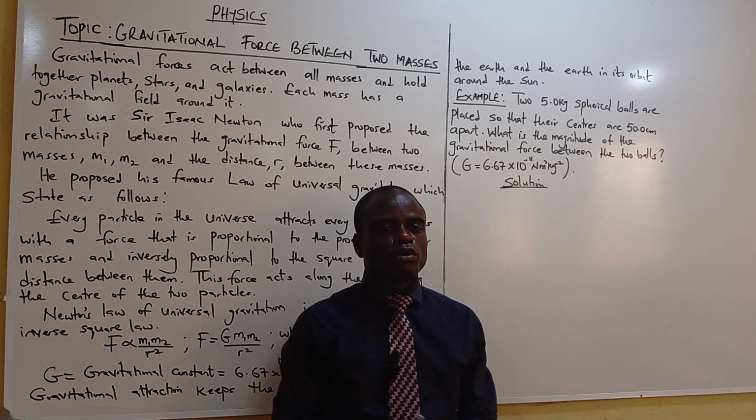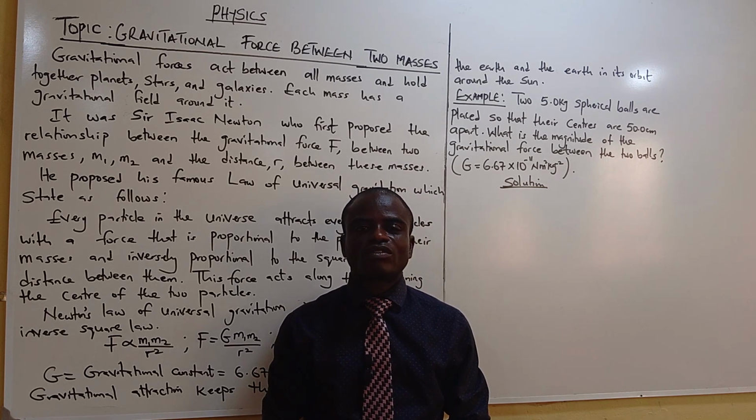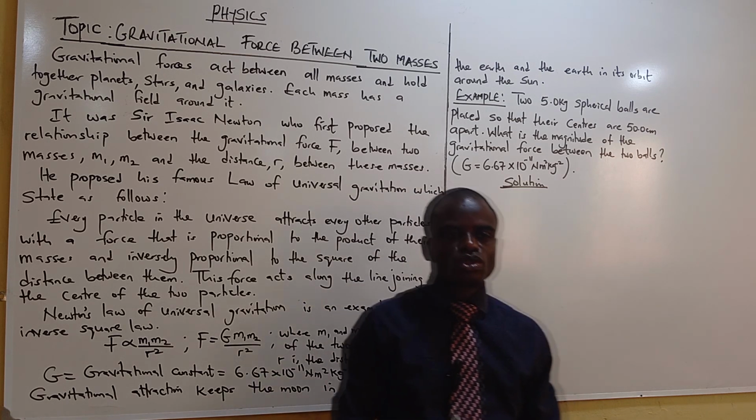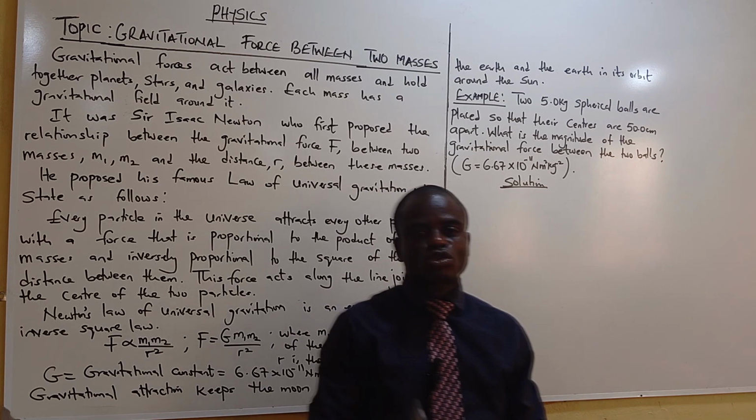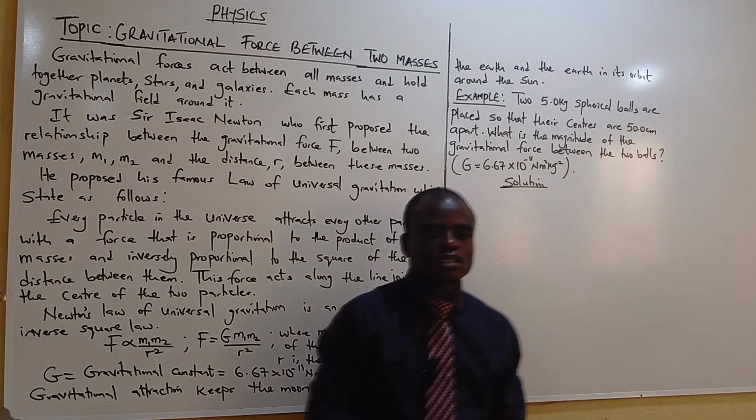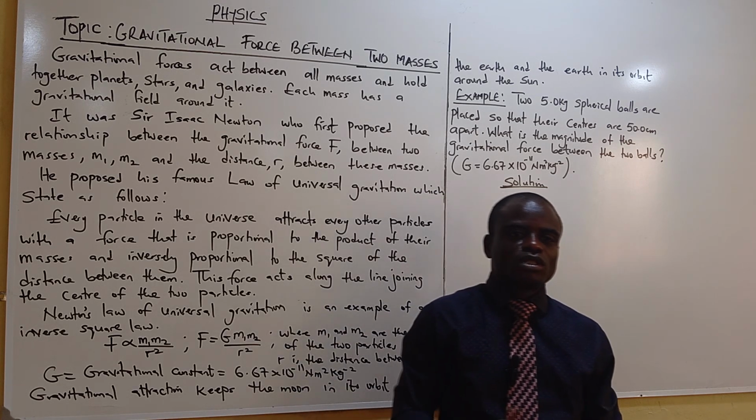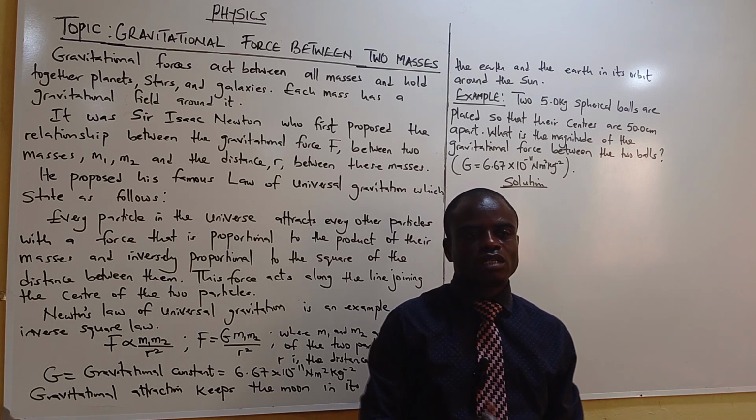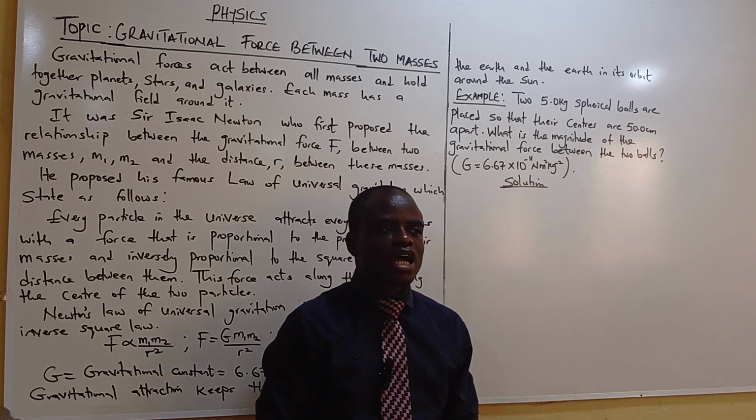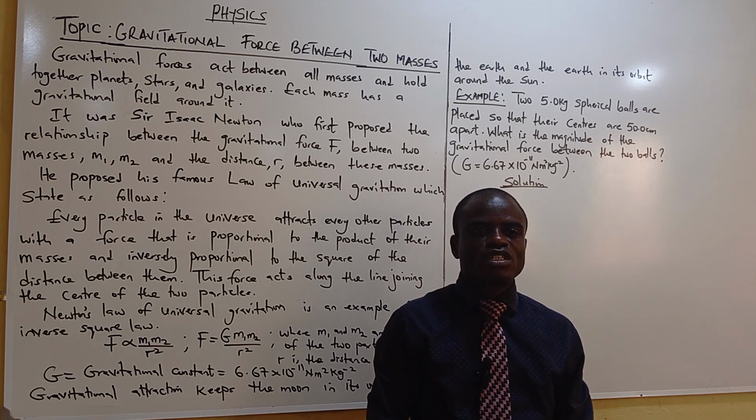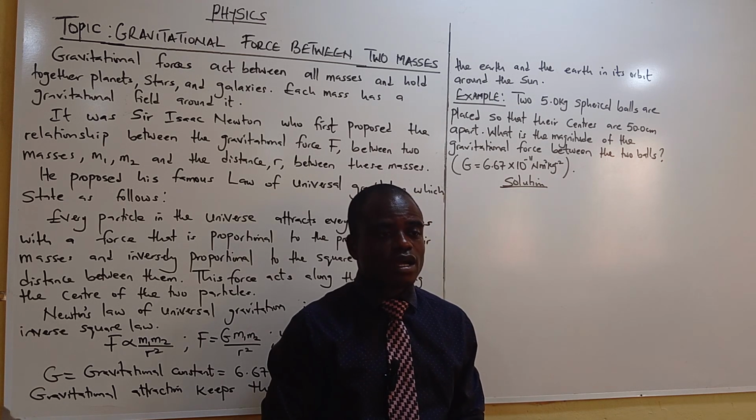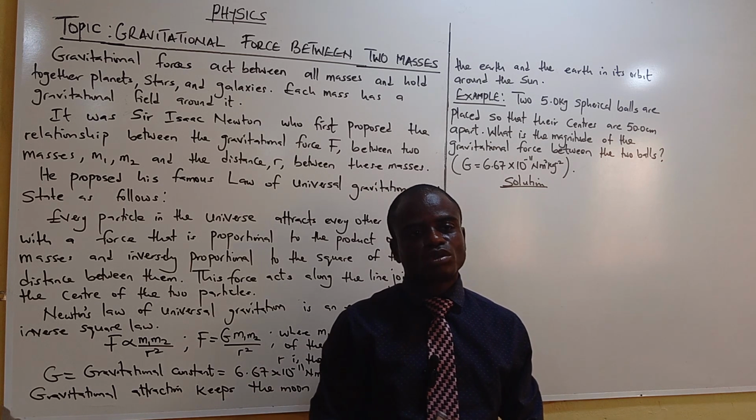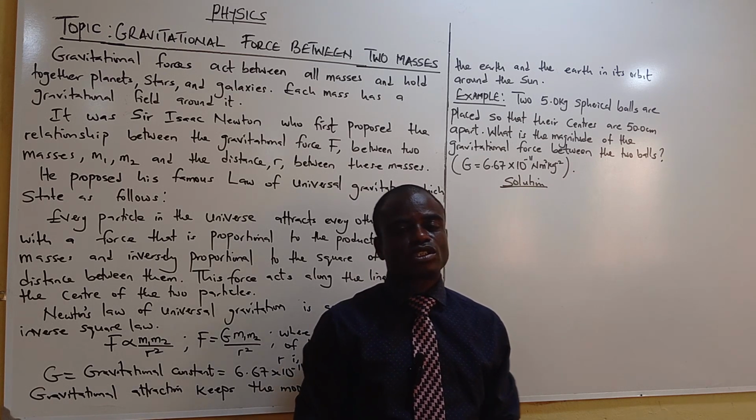Sir Isaac Newton proposed the law of gravitational force of attraction, which is also known as the inverse square law. He said that the force of attraction between two masses is directly proportional to the product of the masses and inversely proportional to the square of the distance between them.